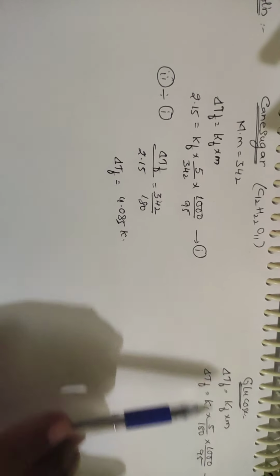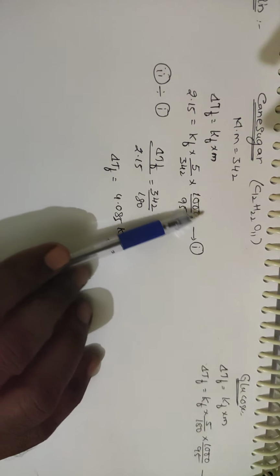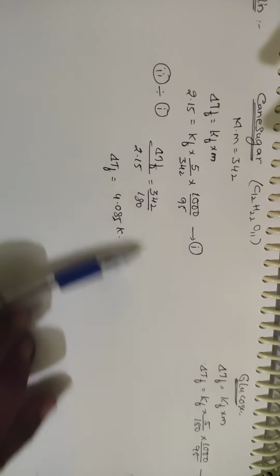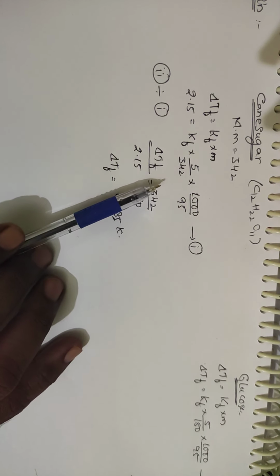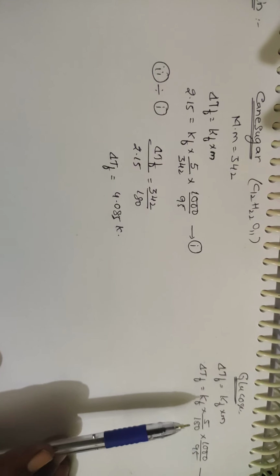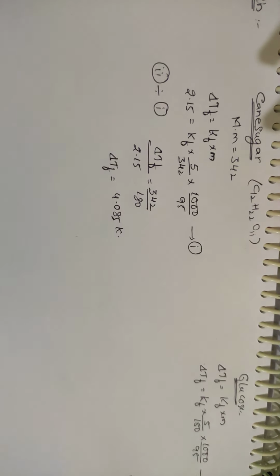This is equation 2. From equations 1 and 2, you divide the second equation by the first equation. So what happens? 1000 by 95 and 1000 by 95 get cancelled. Kf gets cancelled. You will be getting 5 by 180 over 5 by 342, so 5 also gets cancelled. You will be getting 342 by 180, and then delta Tf will be equal to 4.085 Kelvin.